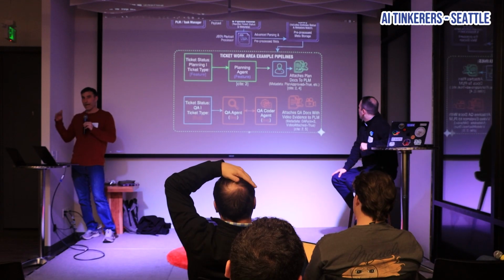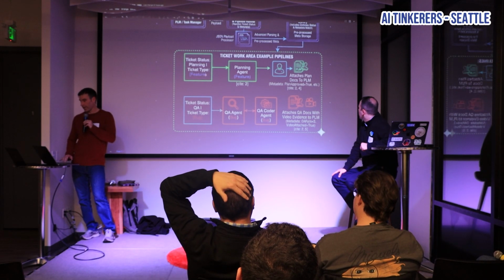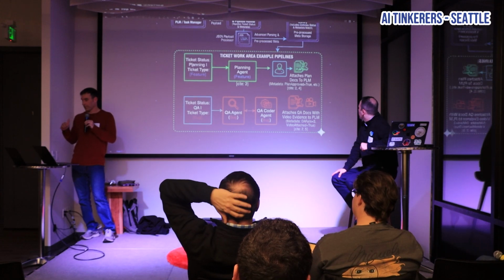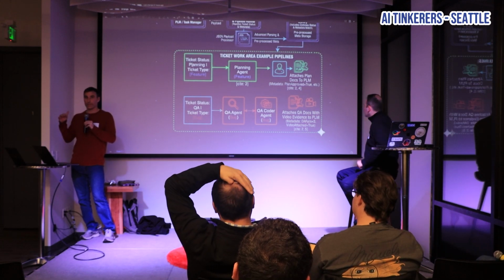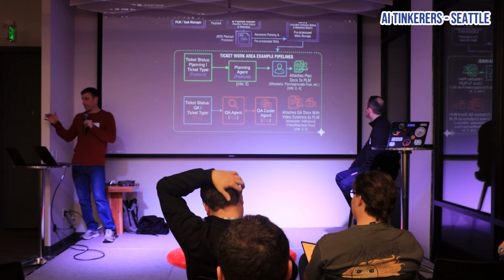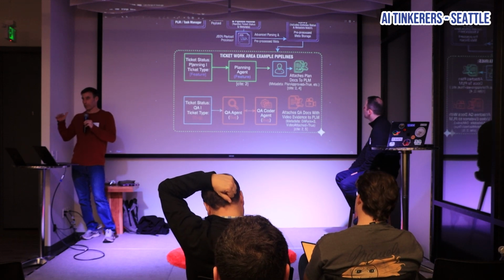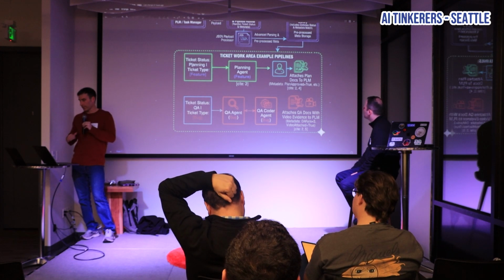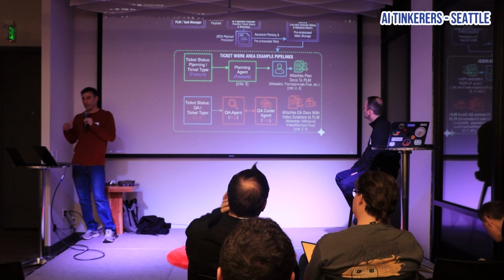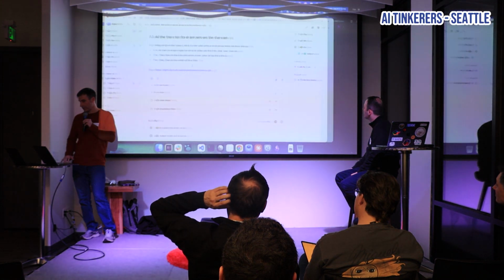You start stacking this metadata on top of each other, and now you have ultra power, right? It's planning, but it's also a feature, a ticket type. I can change that ticket type to bug and planning, and that's a completely different process. So for bugs, we're going to do more source code lookup. For features, we're going to do some more research and things like that. So we have complete control over which pipeline and agents are running. That's just a high-level overview here.